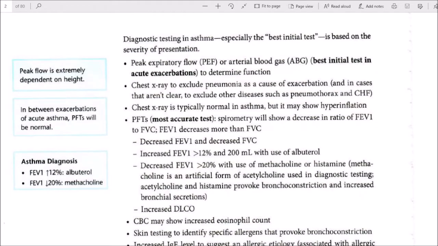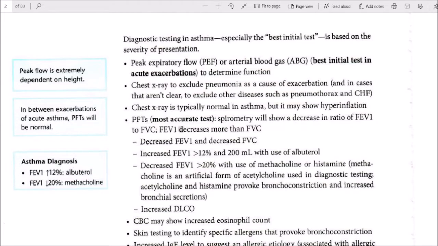Diagnostic testing in asthma, especially the best initial test, is based on the severity of presentation. Peak expiratory flow (PEF) or arterial blood gas (ABG) is the initial test in acute exacerbation to determine function. Chest X-ray is done to exclude pneumonia as a cause of exacerbation, and in cases that aren't clear, to exclude other diseases such as pneumothorax and CHF. Chest X-ray is typically normal in asthma but may show hyperinflation.